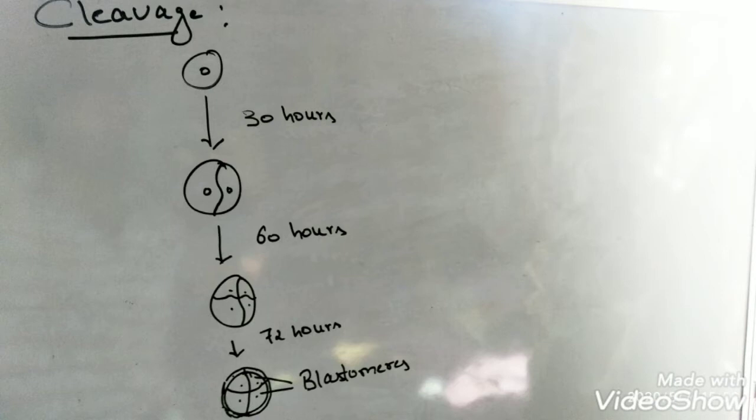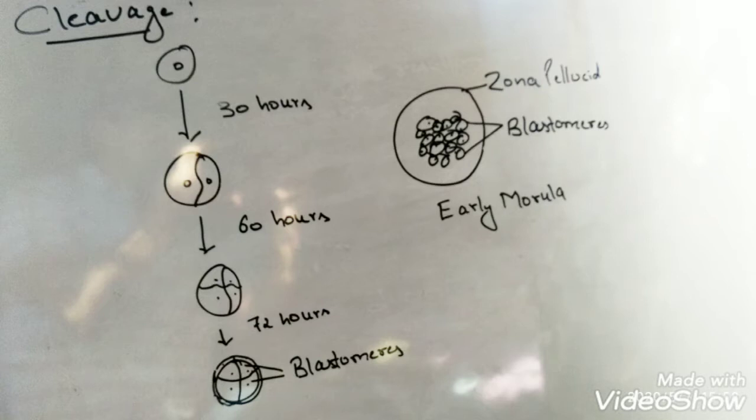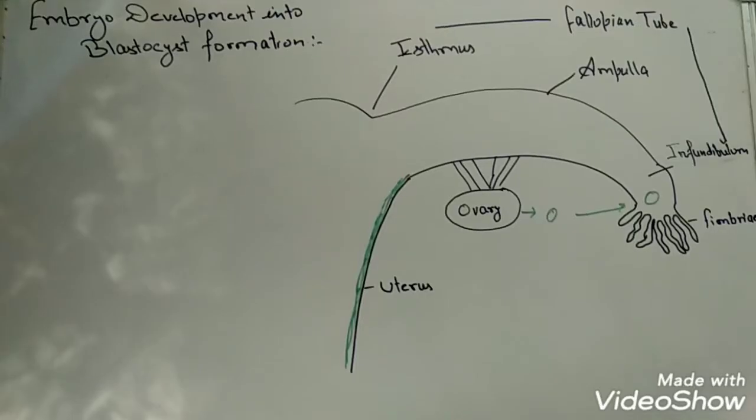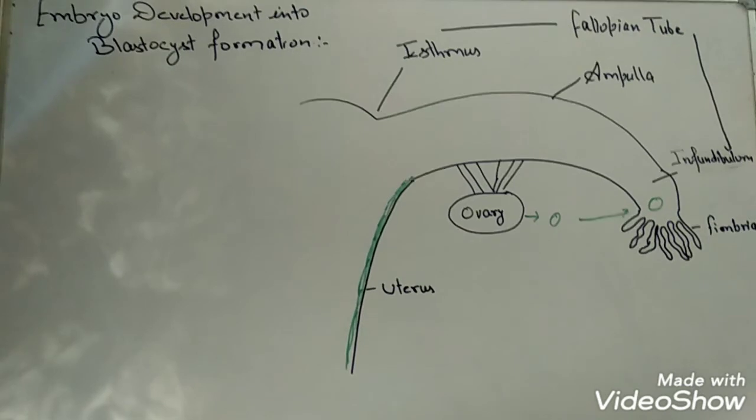The first cleavage takes place after 30 hours of fertilization, resulting in the formation of two cells. Then it undergoes another cleavage after 60 hours of fertilization, giving rise to the 4-cell stage, which again undergoes cleavage after 72 hours of fertilization, resulting in the 8-cell stage. The cells so formed are called blastomeres. The 8-cell stage then divides again and gives rise to the 16-cell stage, which is called the early morula, and then divides again to give the 32-cell stage, which is called the morula.